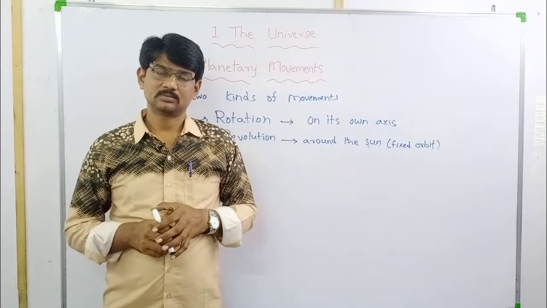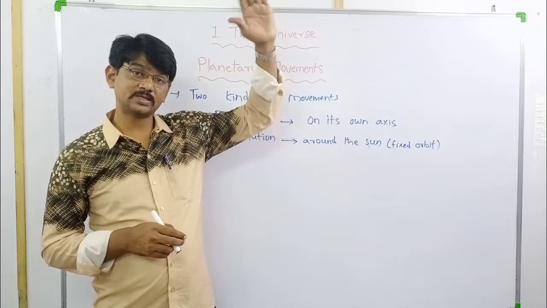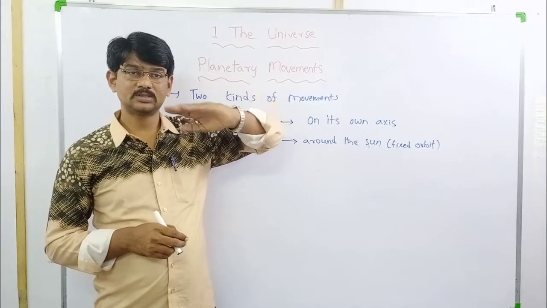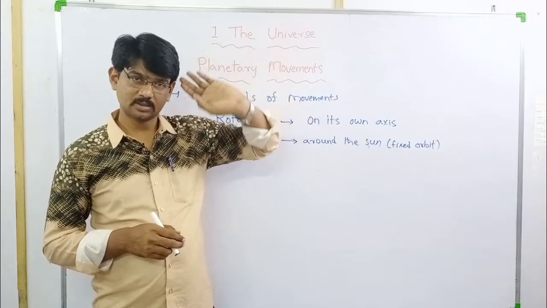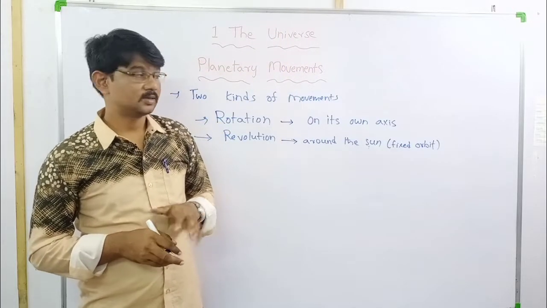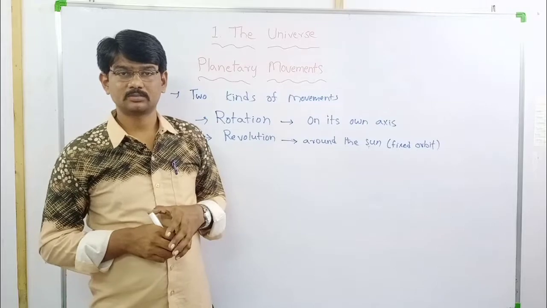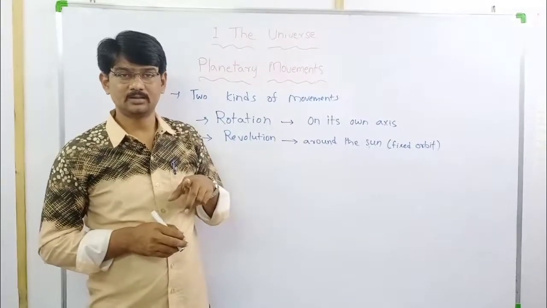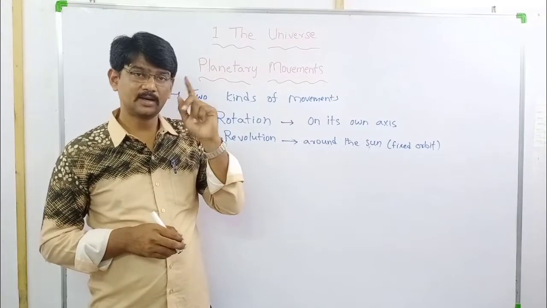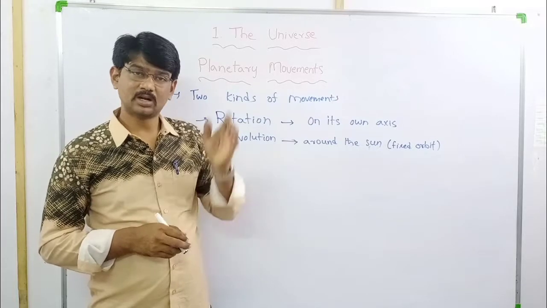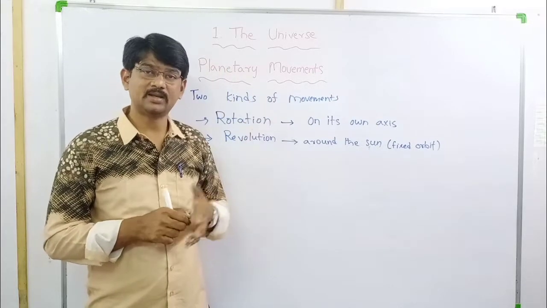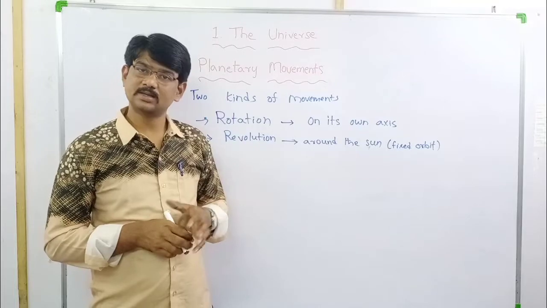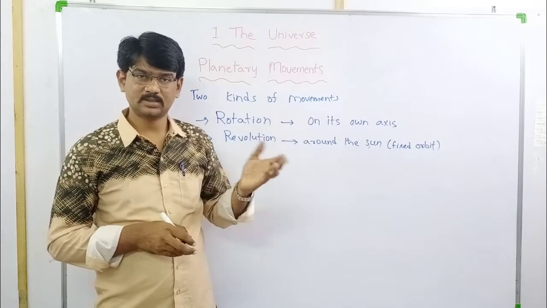Our Earth. Which is the fifth biggest planet? Our Earth. Yes. Morning evening star? Venus. Red planet? Mars. Ringed planet? Saturn. Blue green planet? Uranus. Yes, we discussed all the things, right?